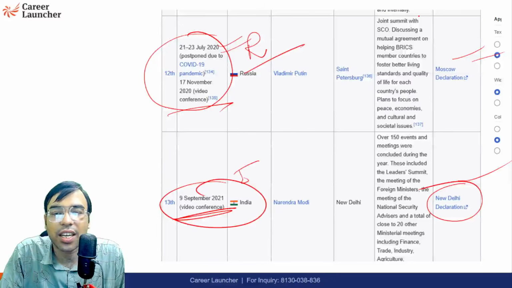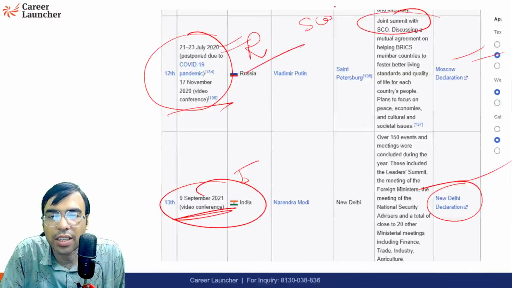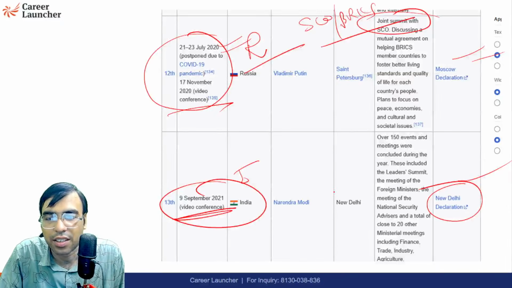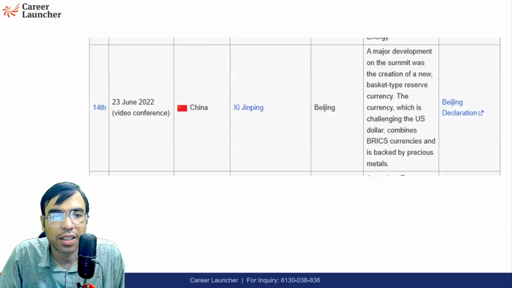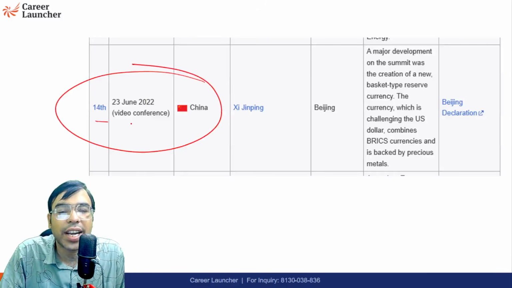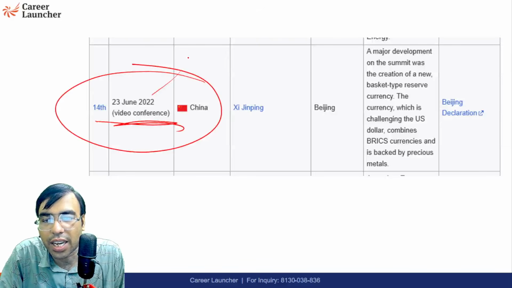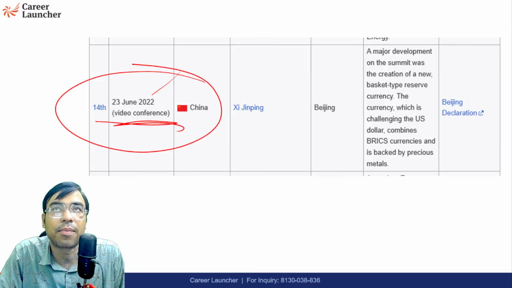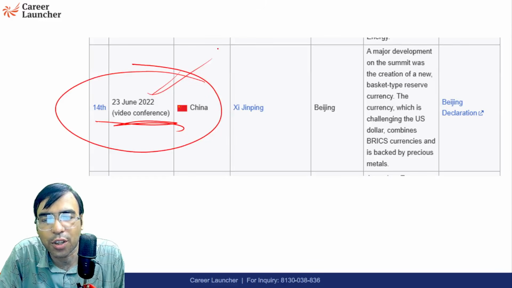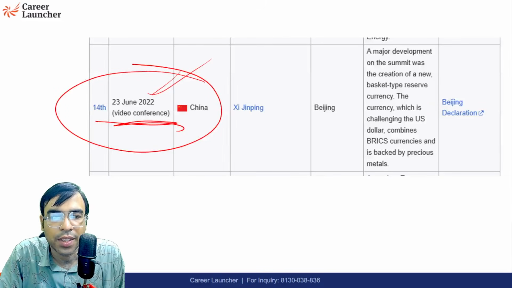In Russia, the SCO summit also happened together with BRICS, online. Then in China in 2022, again it was done by video conferencing. COVID had already gone, but still it was hosted in online mode.